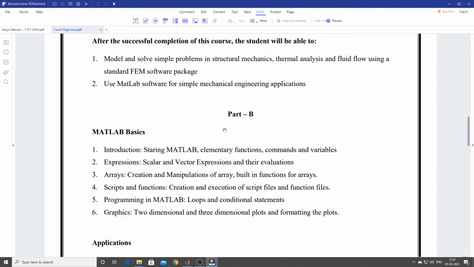And why is MATLAB very, very important? MATLAB is very important because you will be doing major projects and minor projects, and you will be handling a lot of equations, and you may have to do automations and all. So for those things, MATLAB will be very, very handy. Got it? You have to learn the MATLAB software.